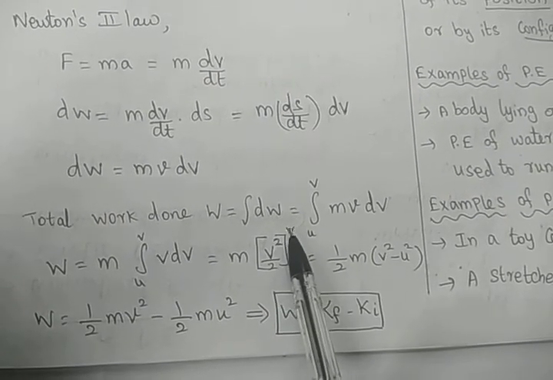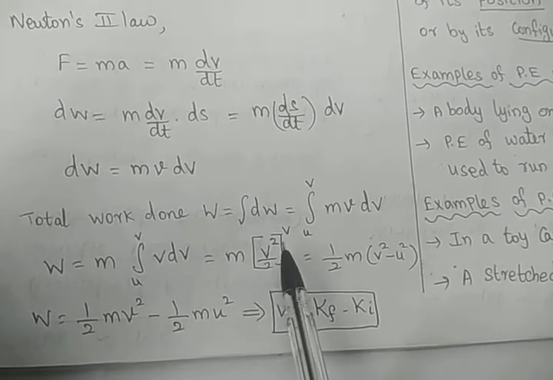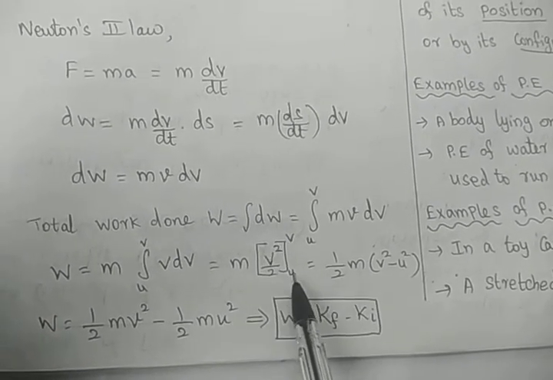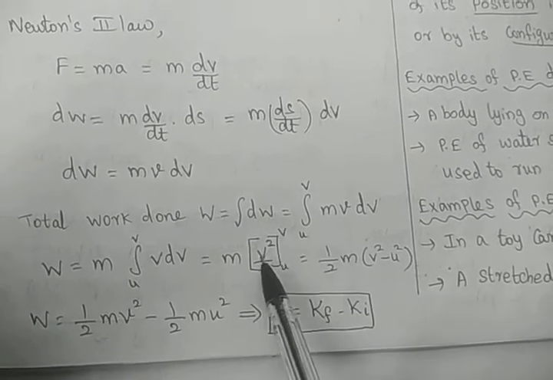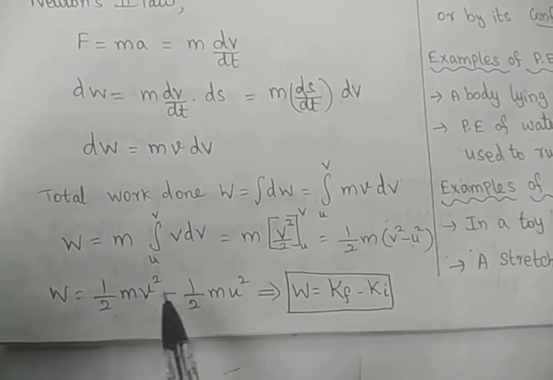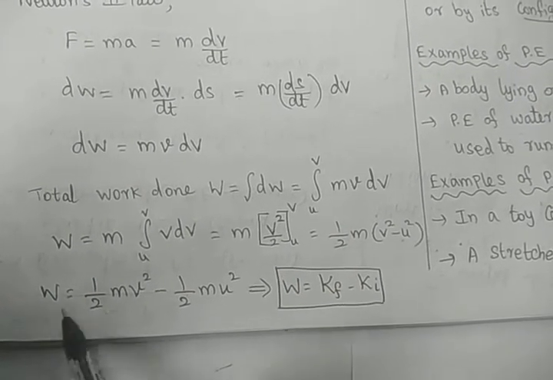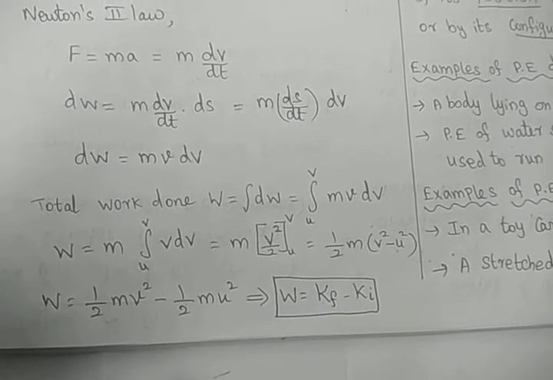So instead of this v, substitute the upper limit, minus instead of v, substitute the lower limit. So half m taken outside, upper limit v square, lower limit u squared. That is half mv square minus half mu squared. The work done is equal to final kinetic energy minus initial kinetic energy.